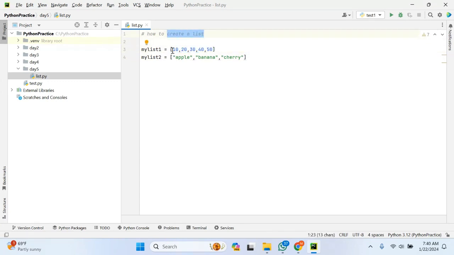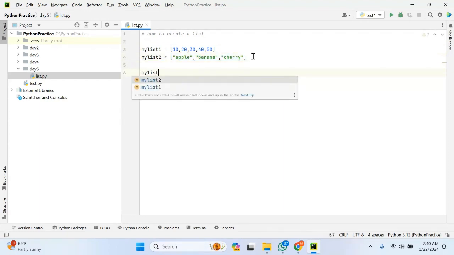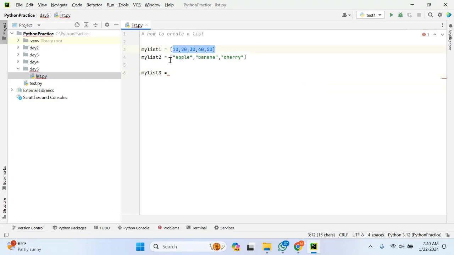So I can create a list with integers as well as with strings, but if it is a list, it should be enclosed in square brackets. Thumb rule: if it is a list, it should be enclosed in square brackets. So this is an integer list and this is a string list, and I can mix both of them. This is a list of different data types. Not only one data type, as you see here, this is not only integer or only string, it is a combination of both.